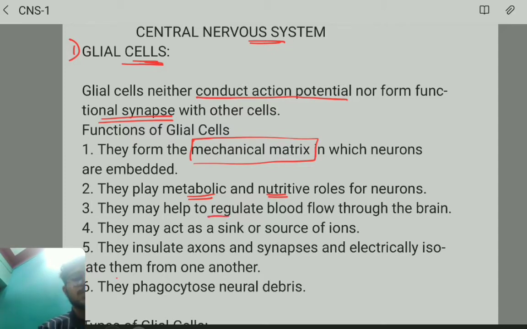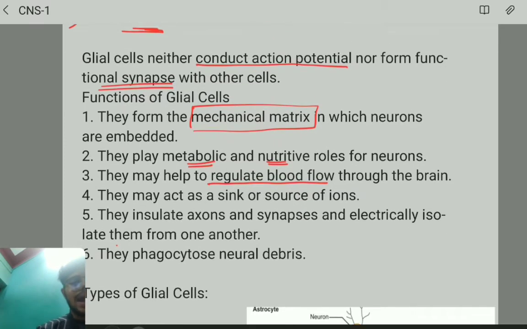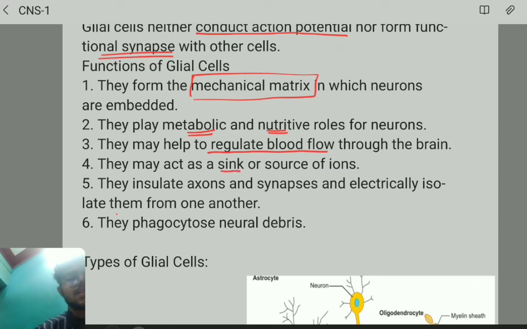They also regulate blood flow through the brain. They're not going to conduct action potential or form synapses, but whatever other help neurons need, these glial cells give. They may act as a sink or source of ions, so they have a lot of ions which they can give whenever needed. They also insulate axons and synapses electrically to isolate them from each other.